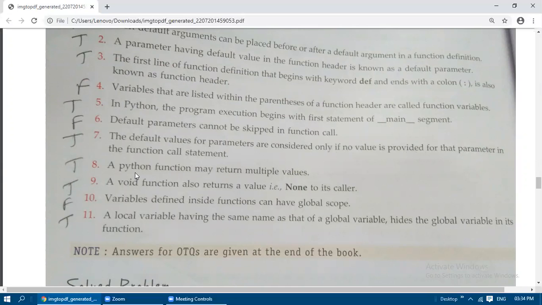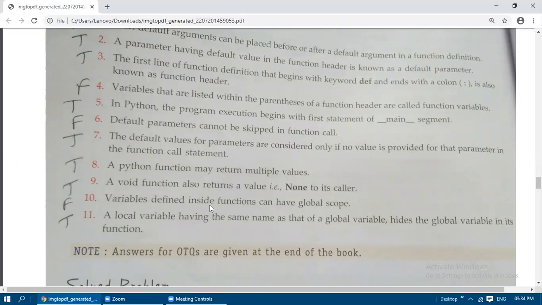The default values for parameters are considered only if no value is provided for the parameter in the function call statement. Next, a Python function may return multiple values. Yes, it may return x, comma y, comma z. If you watch the lesson video, you can understand. Okay, so it will return multiple values also. A void function also returns None to its caller, true.